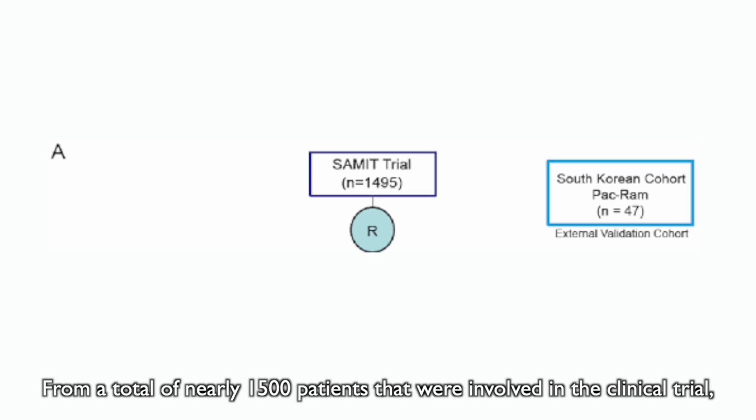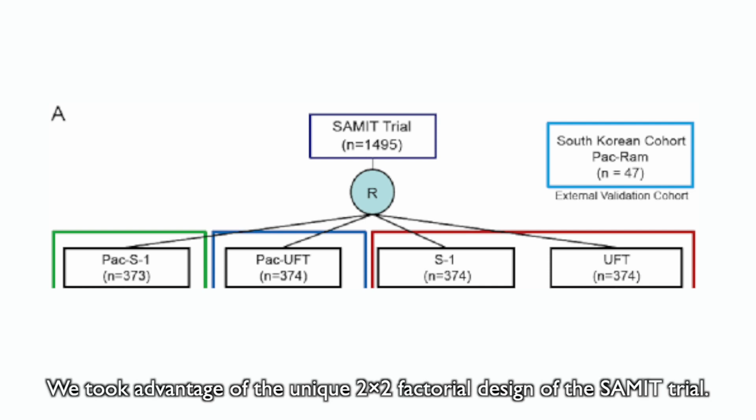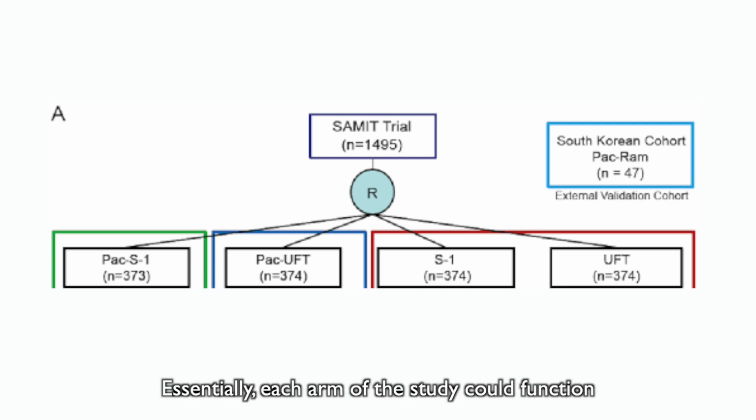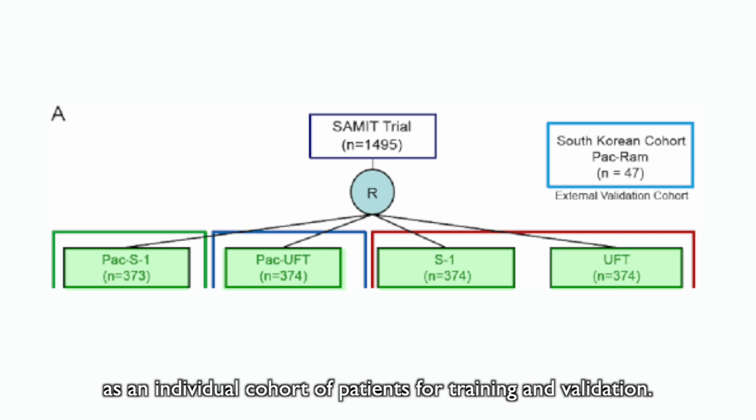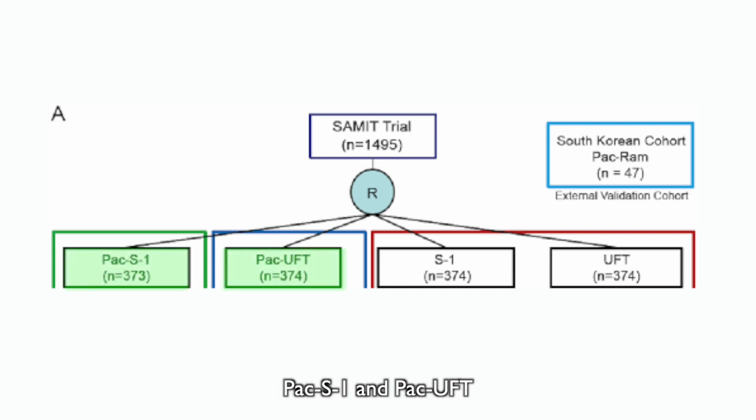From a total of nearly 1,500 patients that were involved in the clinical trial, nearly 500 samples were profiled. We took advantage of the unique 2x2 factorial design of the SAMIT trial. Essentially, each arm of the study could function as an individual cohort of patients for training and validation. As SAMIT was a randomized phase 3 trial, two paclitaxel treated cohorts, Pac-S1 and Pac-UFT, and two paclitaxel untreated cohorts, S1 and UFT alone, were formed.